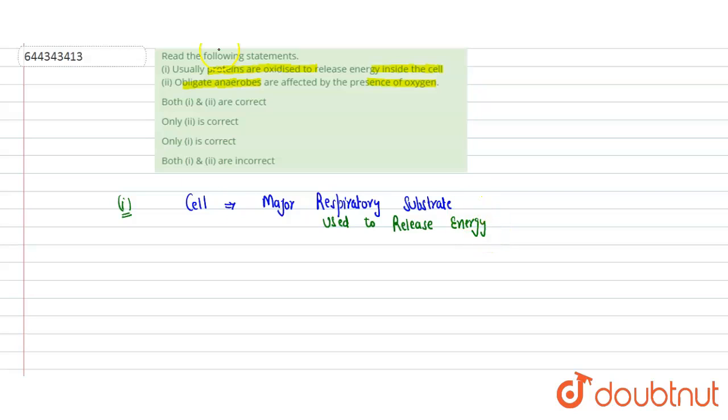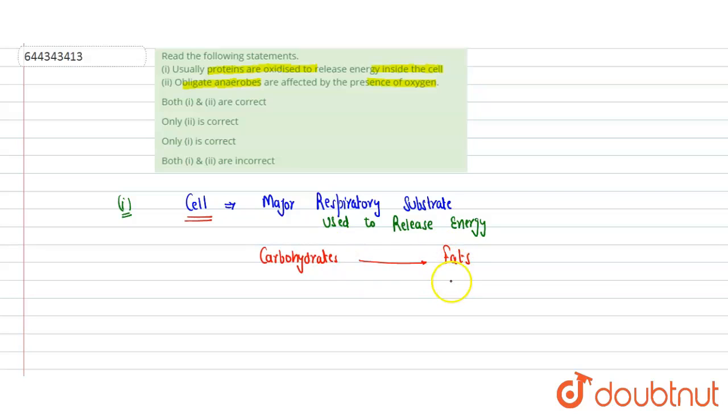In a cell, the major respiratory substrate is carbohydrates. If there is a scarcity of carbohydrate, then the next major substrate would be the fats.